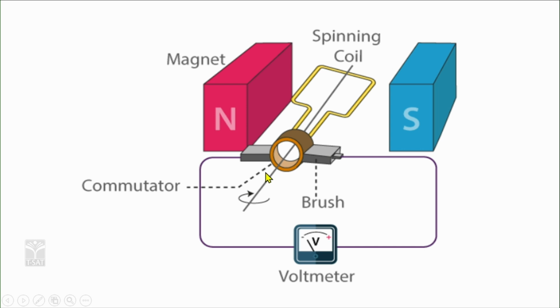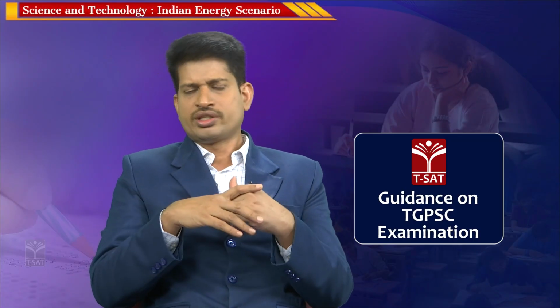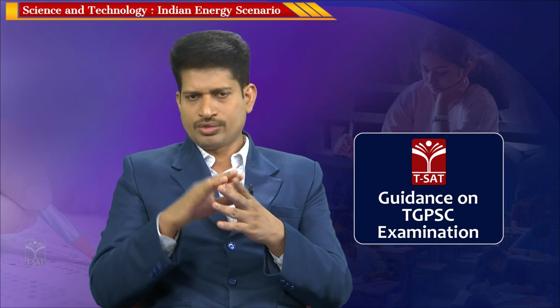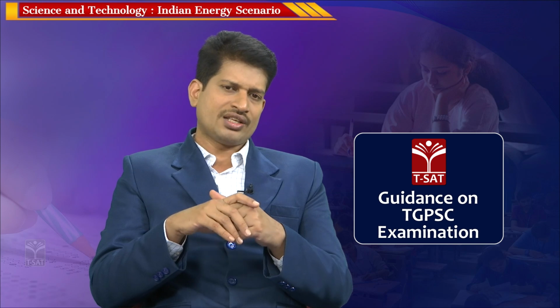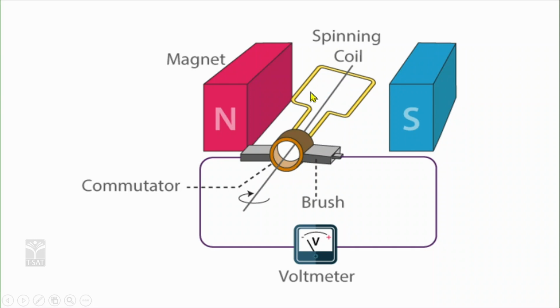axis of a turbine. The turbine can be a steam turbine. The mechanical energy is supplied to the dynamo by the turbine. It can be a windmill, a steam turbine or a hydel turbine, which transfers the mechanical energy to the dynamo. This rotating coil cuts the magnetic lines of force. When the coil is rotated with the mechanical energy supplied by the turbines, it cuts the magnetic lines of force between the North Pole and South Pole. This magnetic force attracts the electrons in the coil, leading to the flow of electrons, generating potential difference. So, this is a dynamo.